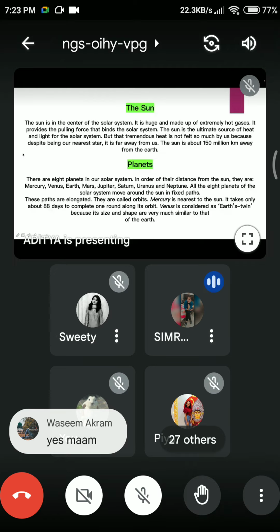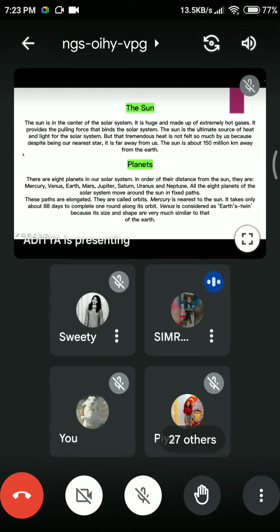Here they are talking about the sun and the planets. You all know about the sun. The sun is the center of the solar system, right? And it is a huge ball of gases, right, guys? Yes, ma'am.